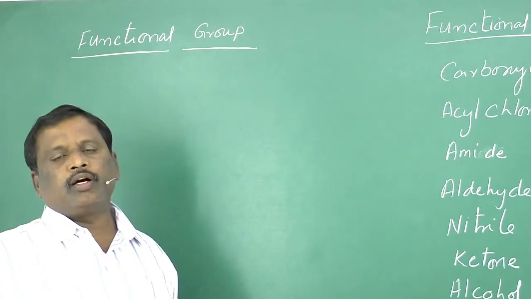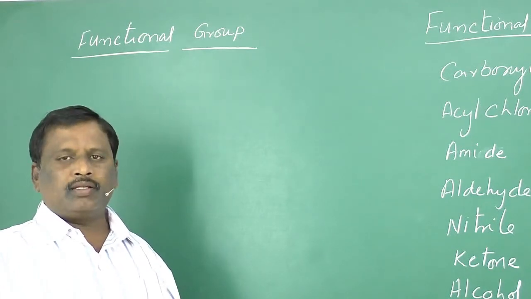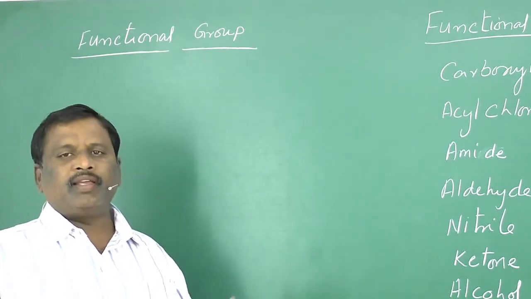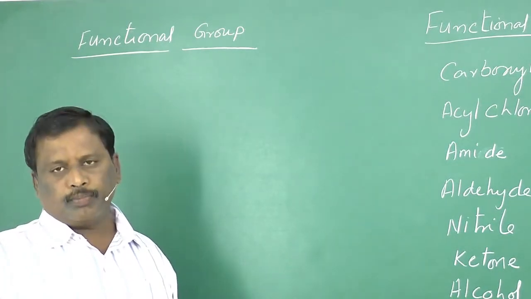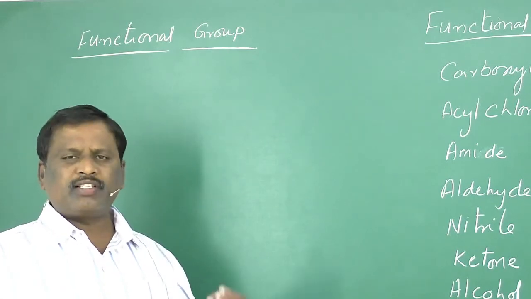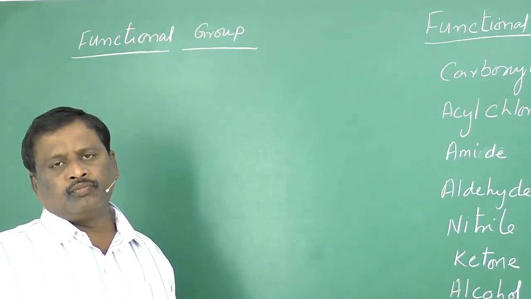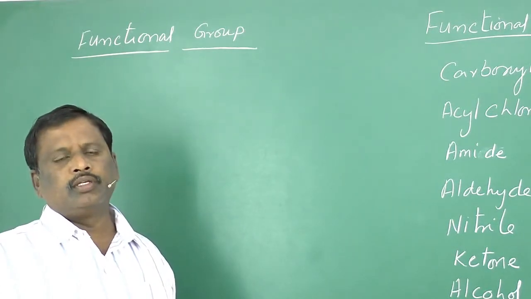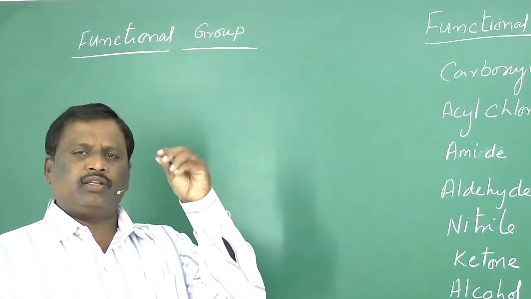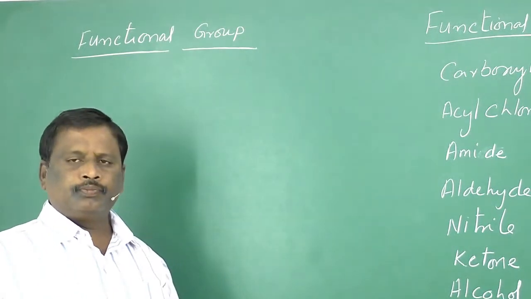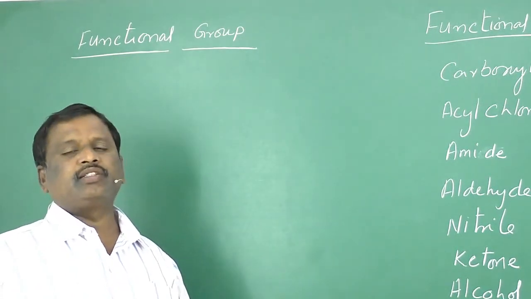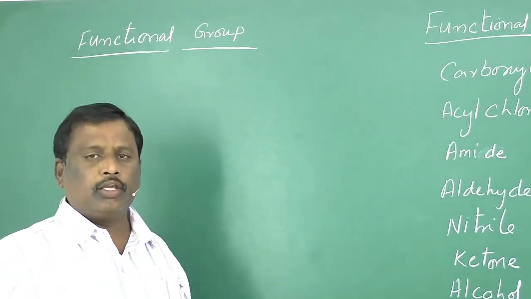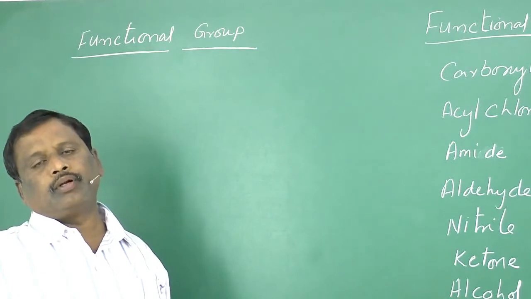In these heteroatomic compounds, one or more hydrogen atoms are replaced by a specific group. Because of the presence of that group, irrespective of the number of carbons and hydrogens present in that compound, simply because of that single group consisting of two or three elements, the entire properties of a large and huge organic compound will change.